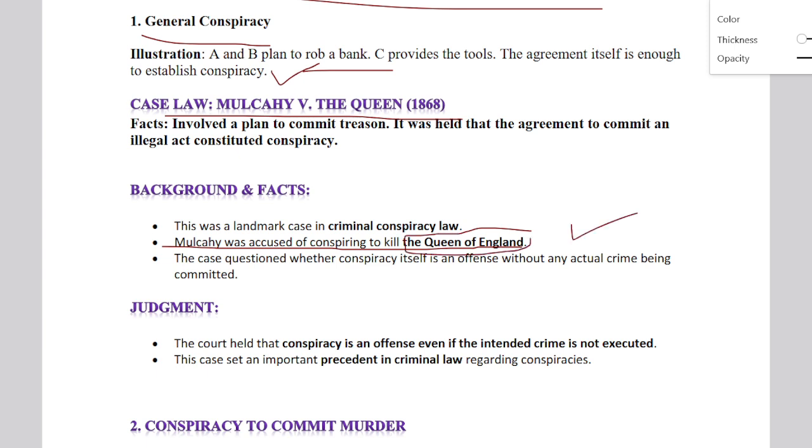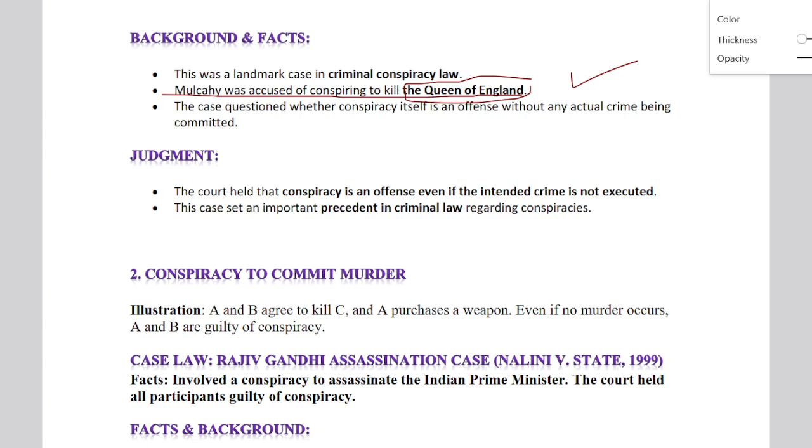He didn't kill her. The case questioned whether the conspiracy itself is not an offense without an actual crime being committed. So the judgment held that conspiracy is an offense even if the intended crime is not executed. So the argument was that murder didn't happen, how can the person be accused? But then the judgment held that even if you have not committed the criminal act or crime, but it was intended, it's not necessary to execute. That is the thing, and it preceded criminal law.